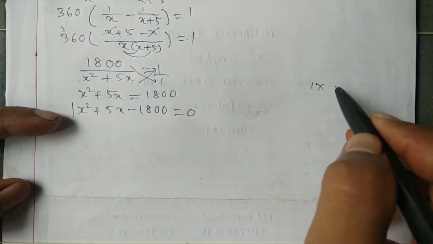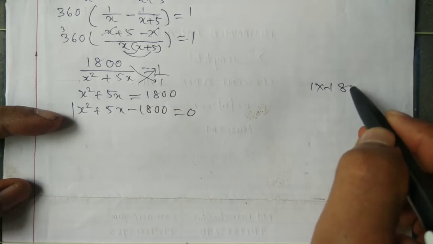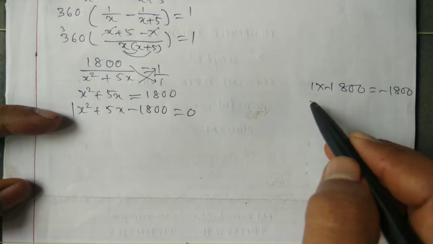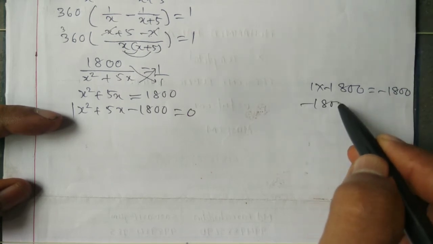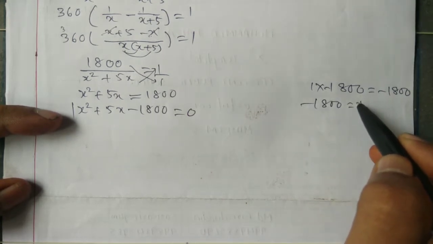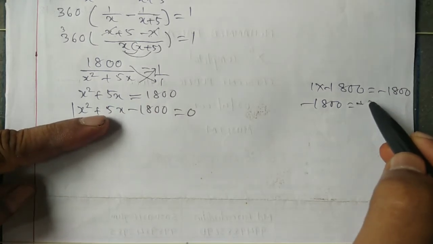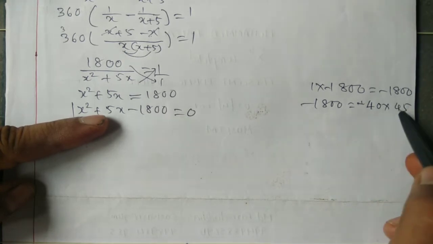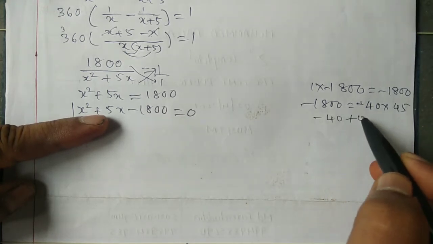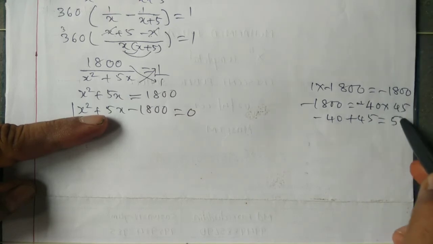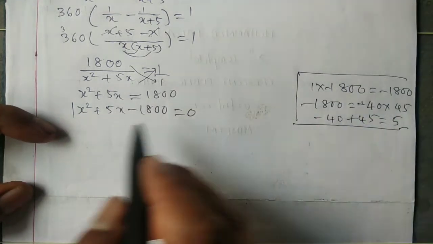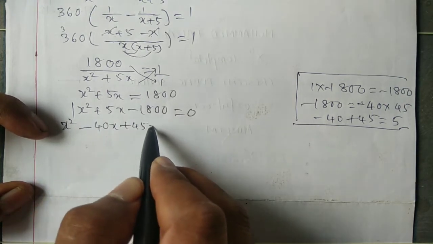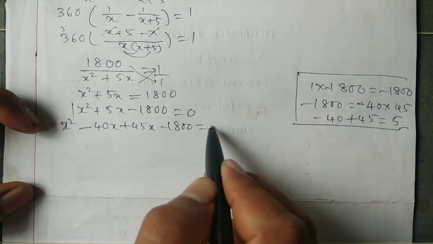1 into minus 1800 is equal to minus 1800. So minus 1800 with plus 5x: 40 into 45, minus 40 plus 45 is equal to plus 5. Therefore x square minus 40x plus 45x minus 1800 is equal to 0.